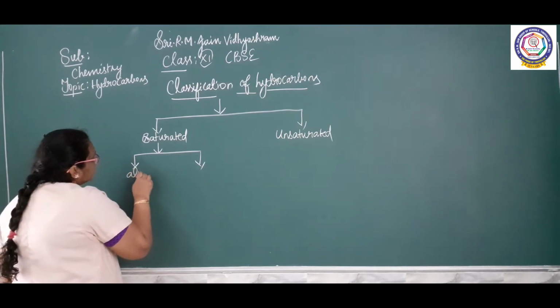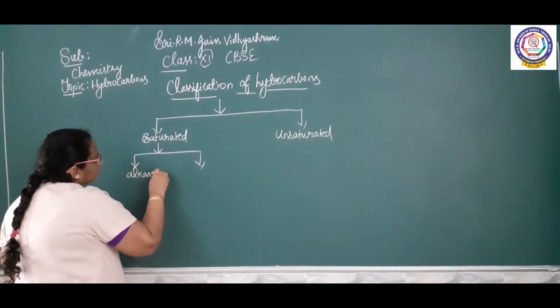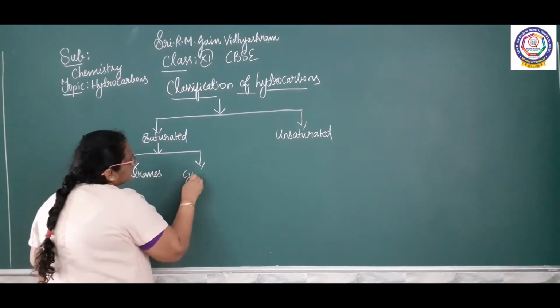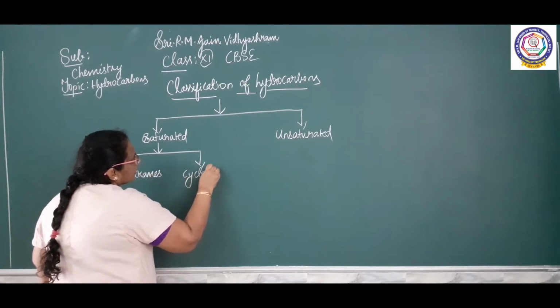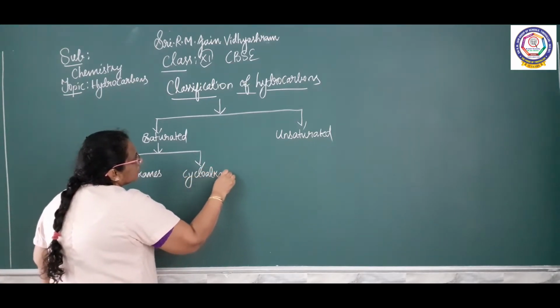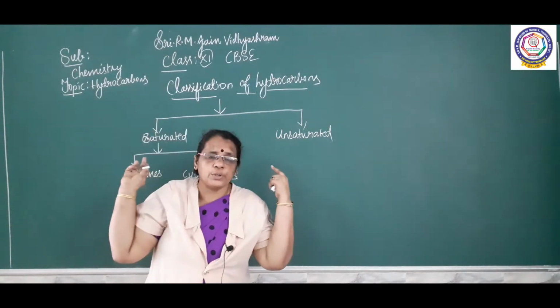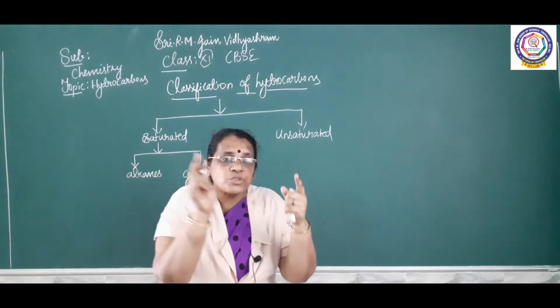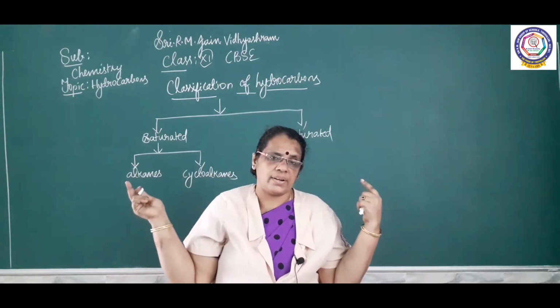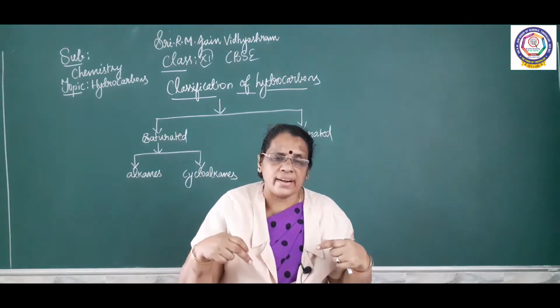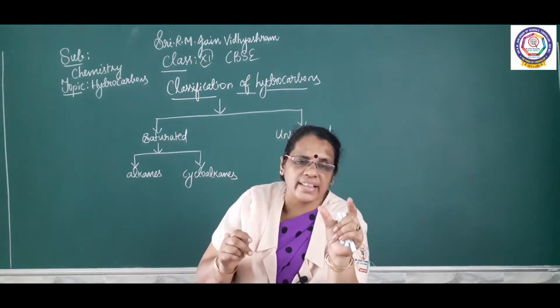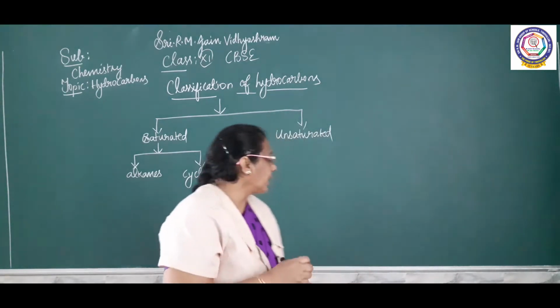alkanes and cycloalkanes. So what are the first two classifications? The first two classifications are saturated and unsaturated. Again, under saturated there are two divisions. What are they? Alkanes and cycloalkanes.